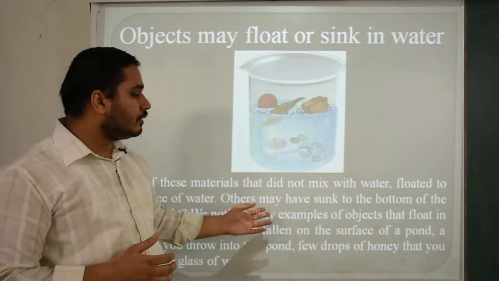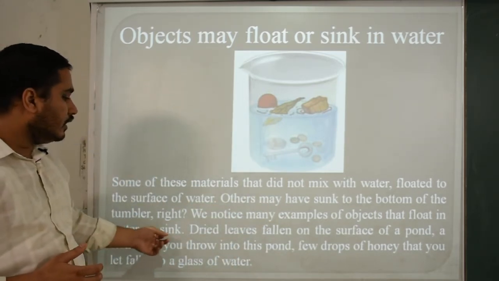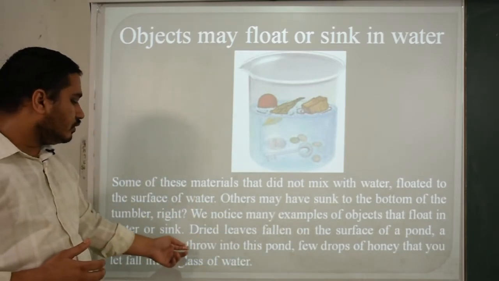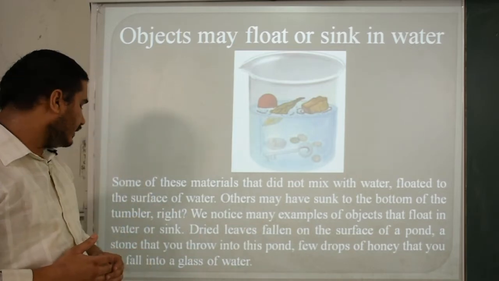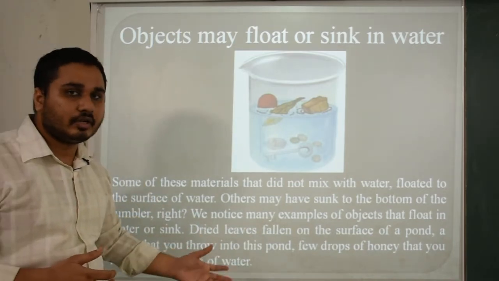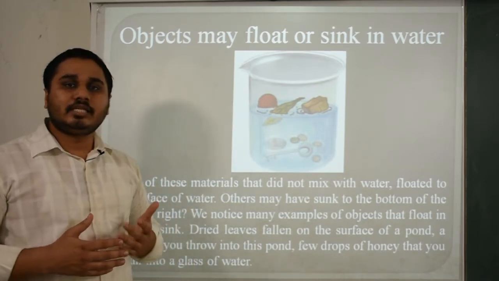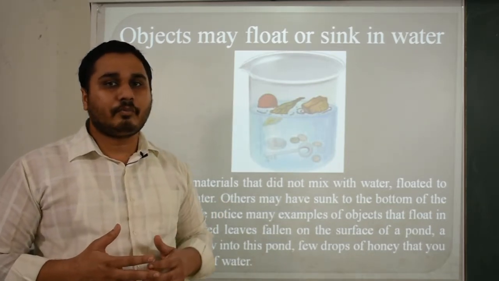We notice many examples of objects that float in water or sink. Dried leaves fallen on the surface of the pond, a stone that you throw into the pond, a few drops of honey that you let fall into a glass of water. There are so many examples in which you can easily consider the floating and sinking of a given object.